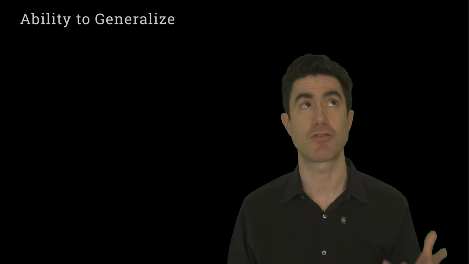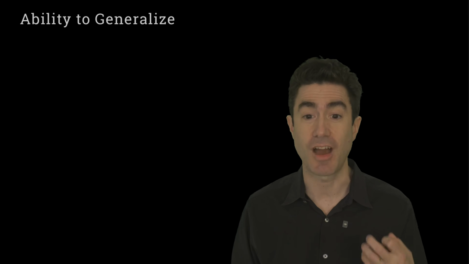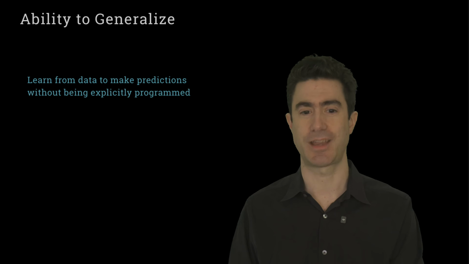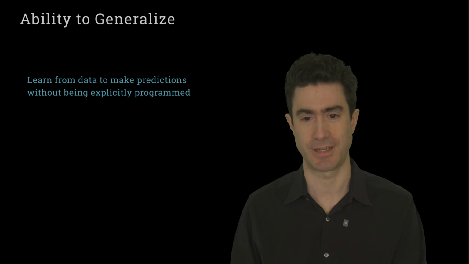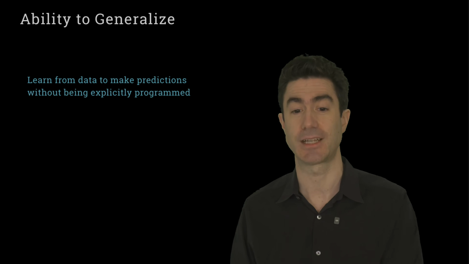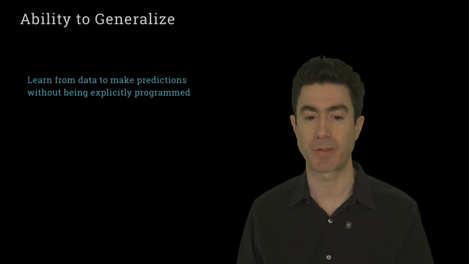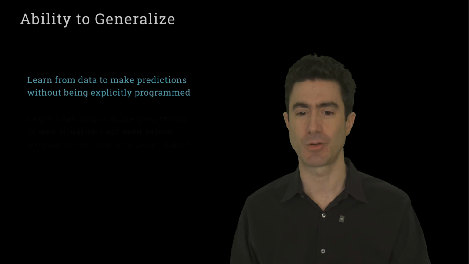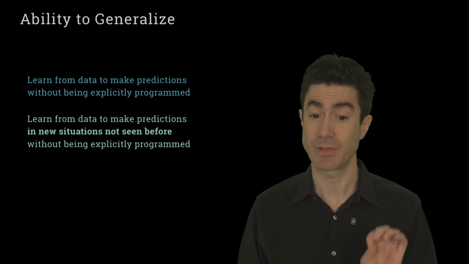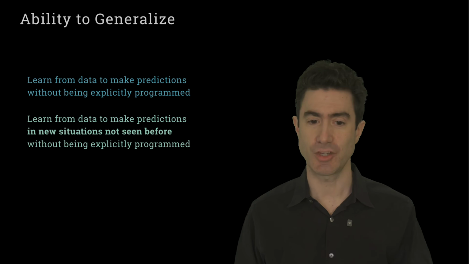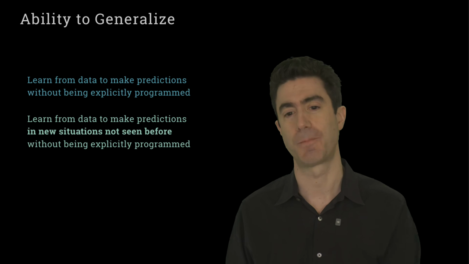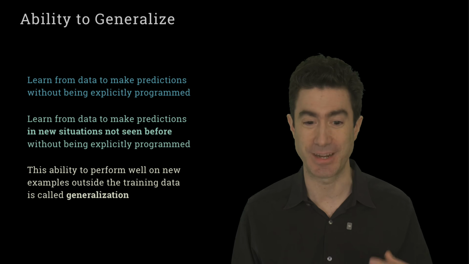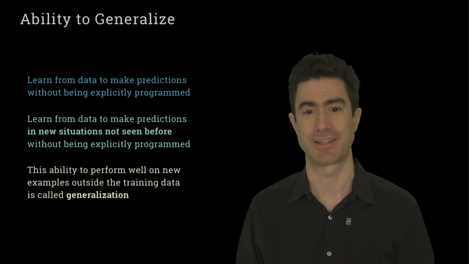So it's this thing called generalization, and it really is at the heart of artificial intelligence and machine learning. You may remember right at the beginning, I defined machine learning as this ability to learn from data to make predictions without being explicitly programmed what to do. So I want to clarify that. I want to add a little bit more to it by saying that it's really about learning from data to make predictions in new situations not seen before without being explicitly programmed. Might sound like just a small little addition there, but it is really the key to machine learning.